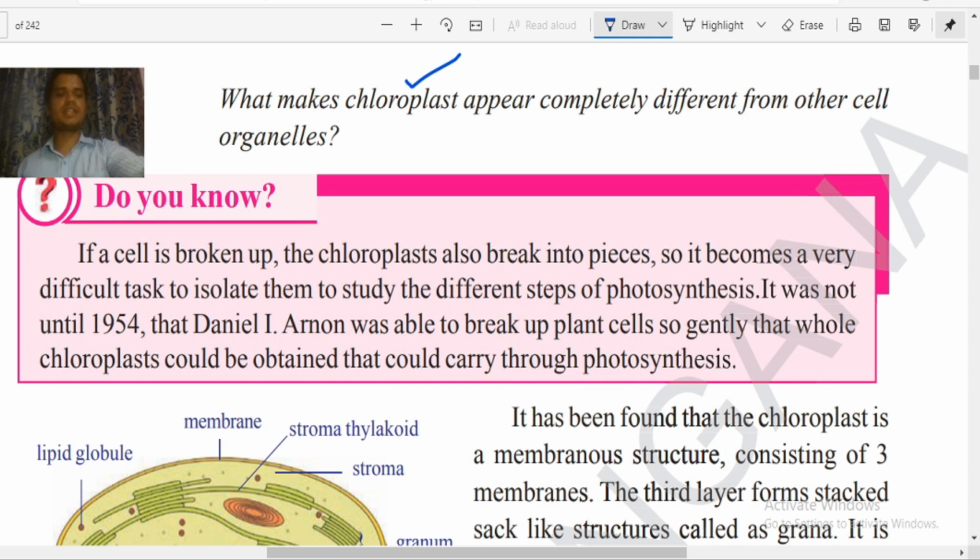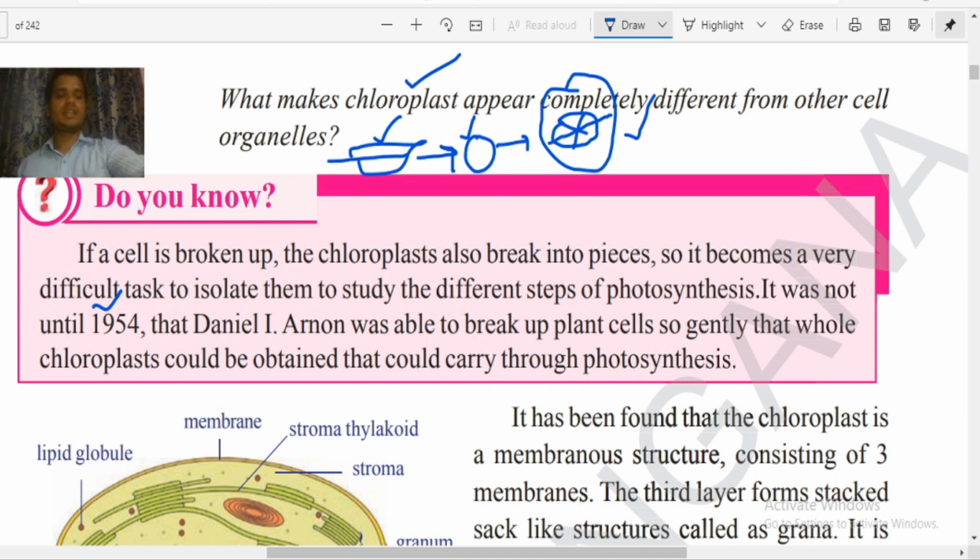It was not until 1959. Now, what are these lines saying? In the beginning, they successfully separated the cells of the plant leaf. But when they tried to open the chloroplast, they faced some problems. They were unable to cut and open it, because when you cut the leaf, the cells are safe, but when you open the cell, all these chloroplasts are destroyed. So it became a very hard task to open or observe the chloroplast without destroying these cells.